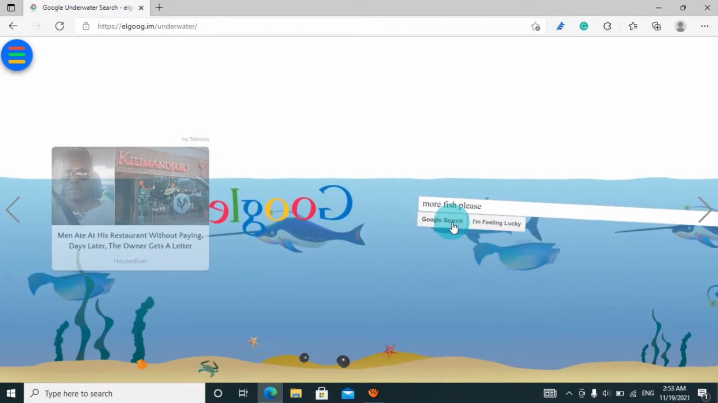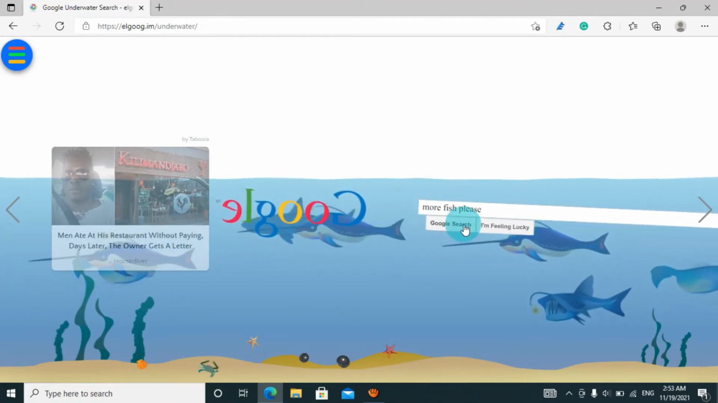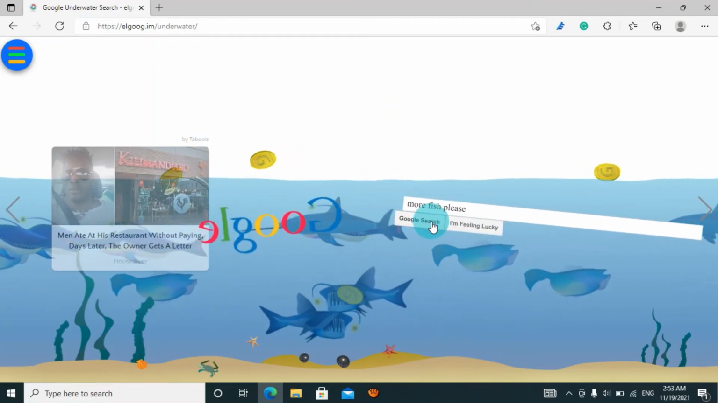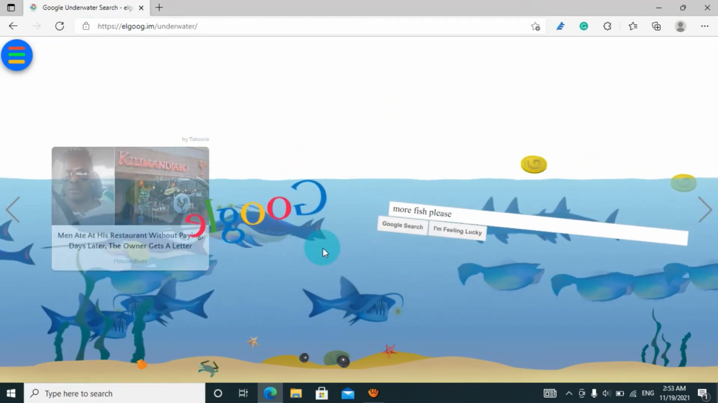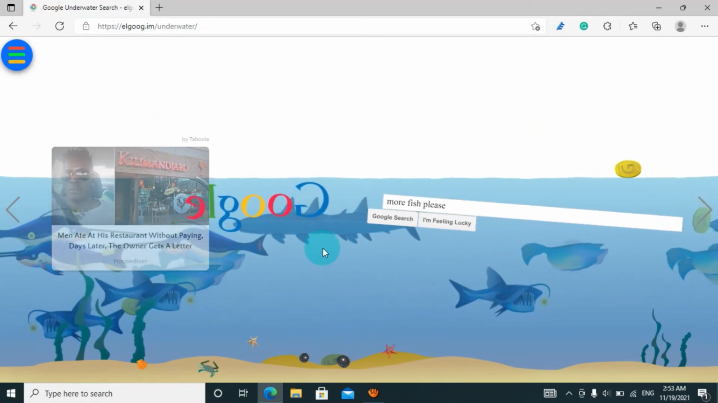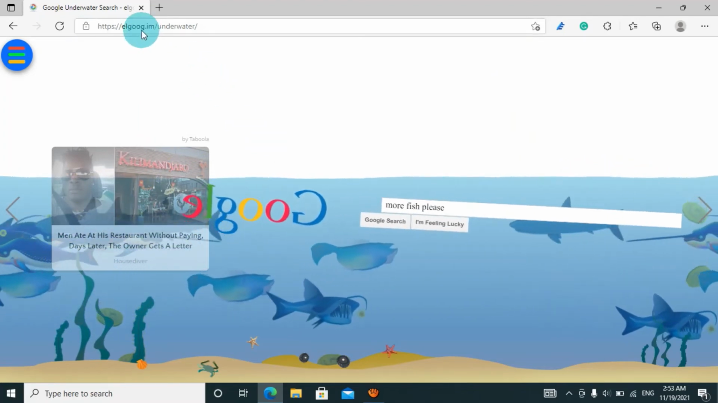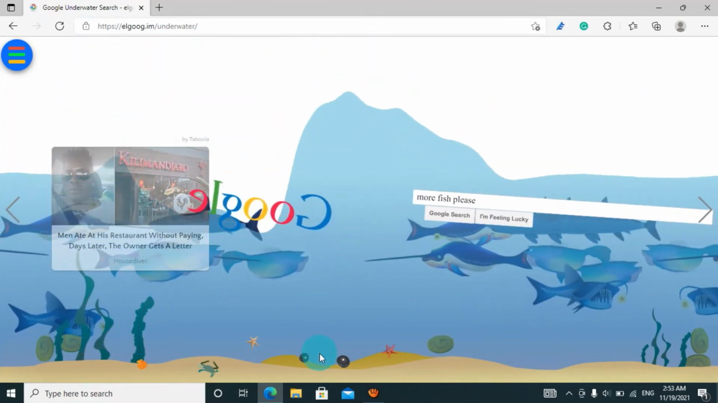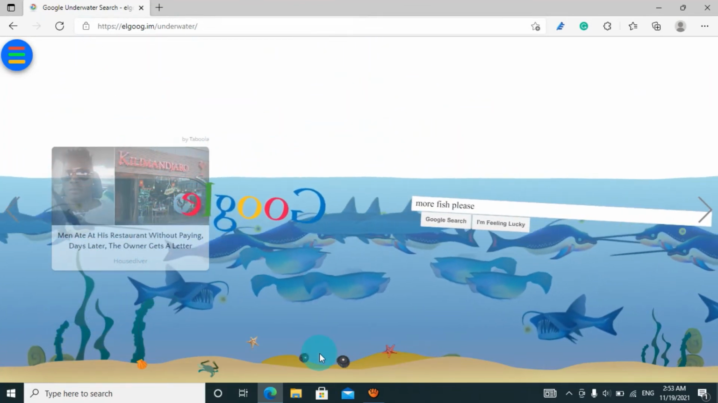When you search, or when you click on Google search, it will develop one more fish and coins as well. And when I get time, I used to come to this website and play. Here it's just amazing and it's made for fun.